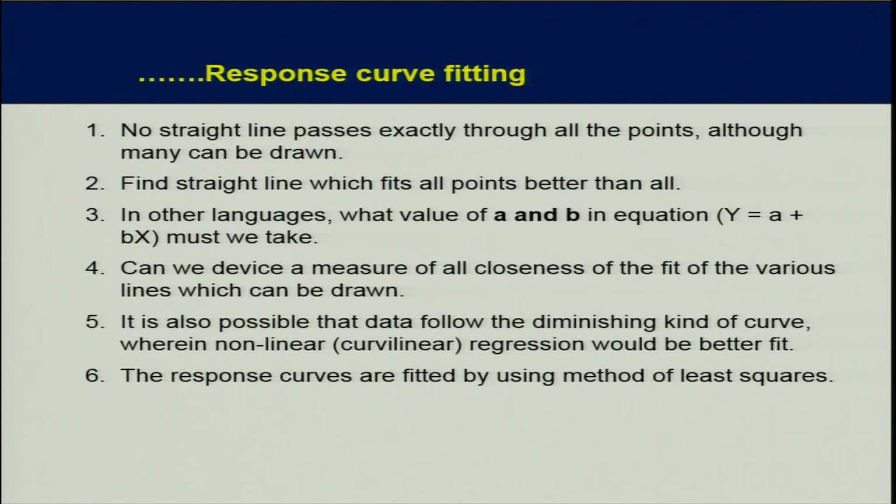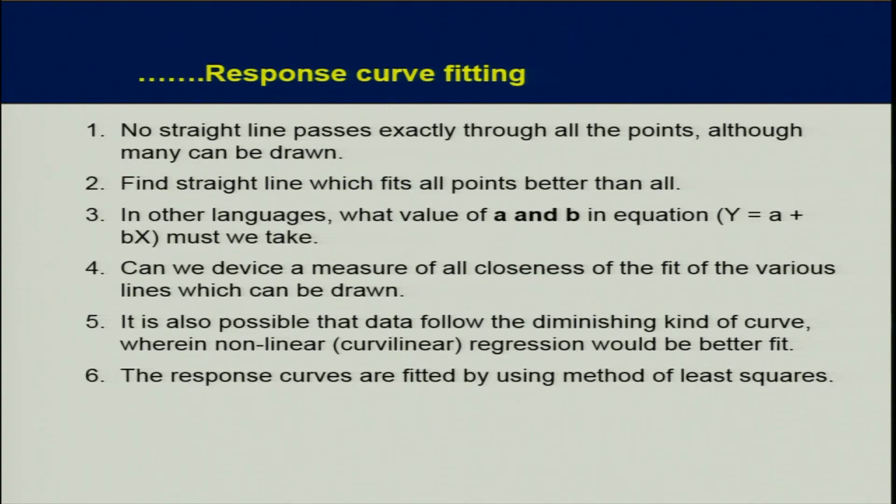For example, if you go to a tailor and you have a cloth and you ask him to stitch your shirt, what will he do? He will take measurements: how much is your arm length, how much is your girth, how much is your chest and so on. He will measure different parts of your body and according to that he will make the best fit. And you will ask him, okay, make me just a skin tight shirt. So similarly here we want the best fit. The line should be the best fit. How can we do it?